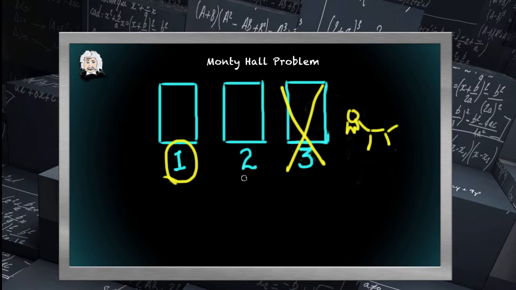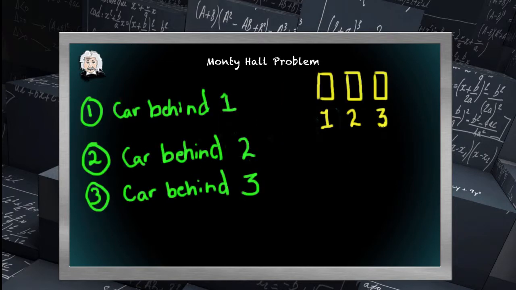This is a conditional probability problem, which tends to be counterintuitive and not follow your common sense. In fact, conditional probability problems often are the exact opposite of what your common sense tells you. In this case, a typical student or contestant might say, well, I've got a 50-50 choice now between 1 and 2. I could switch, I could not switch, it doesn't really matter. But, like most conditional probability problems, your intuition will steer you wrong.